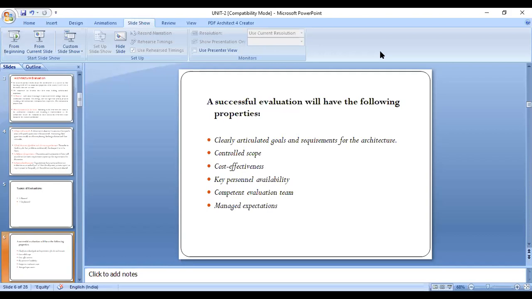Next, the last one is managed expectations. Last one is managed expectations: understanding the expectations of the organization. What are we going for with this project? What expectations does the organization have while developing? What are the expectations of the customer whenever they ask us for a project?